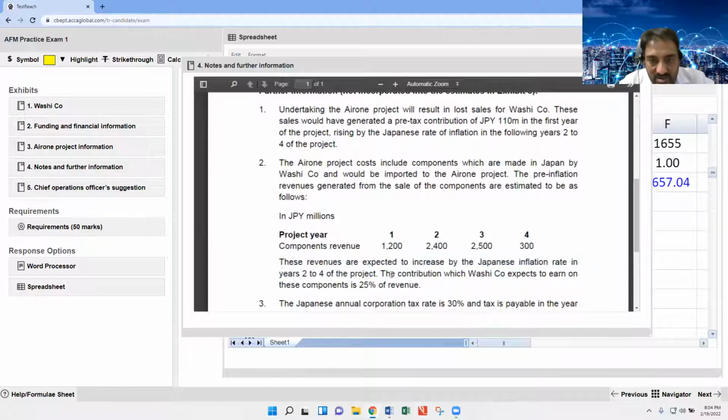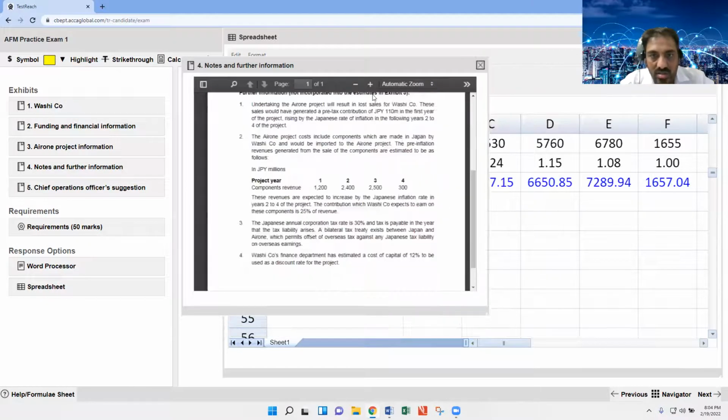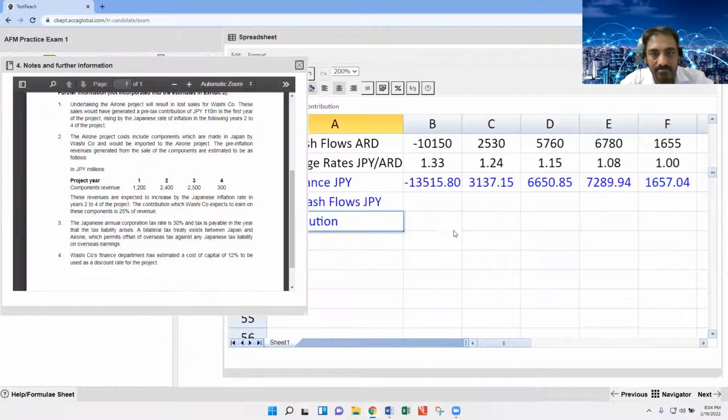Then the contribution which Washi company expects to earn is 25%. So what we should do now, we have to work out. It's better to do a working.